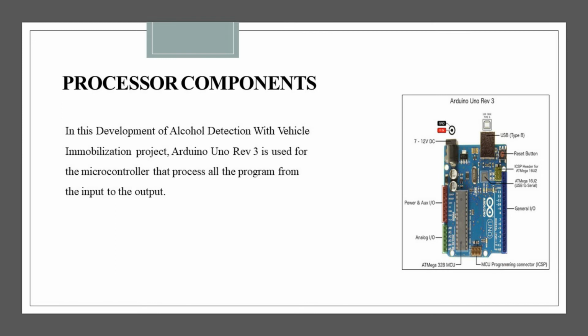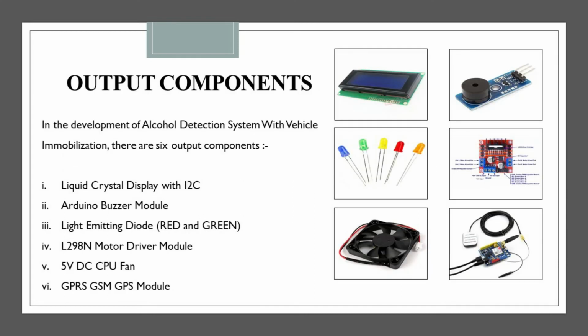Processor component. In this development of alcohol detection with vehicle immobilization project, Arduino Uno Rev3 is used as the microcontroller that processes all the program from the input to the output. This is because the number of analog input-output and general input-output pins is enough for this project. Furthermore, the cost of this microcontroller is affordable.